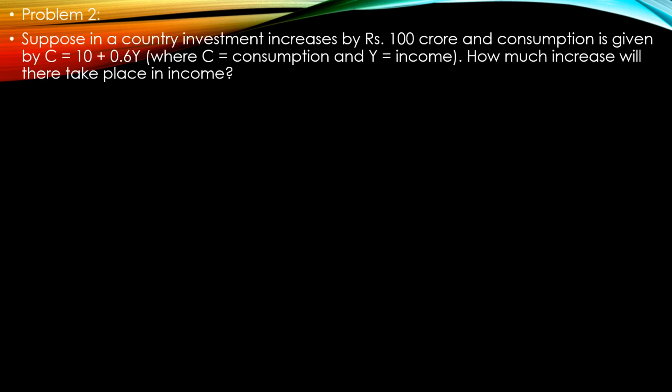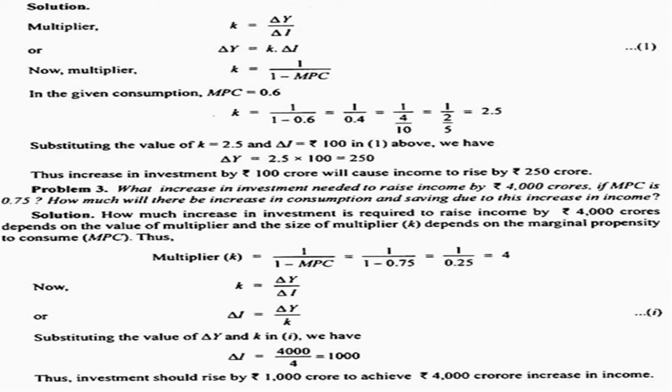Here is problem number 2. I'll be providing 2 examples, so this is the second question. Suppose in a country the investment increased by rupees 100 crore and the consumption is given by C is equal to 10 plus 0.6y. We know that C is consumption and Y is income, and how much increase would take place in income? This is the question, and the solution is written here.